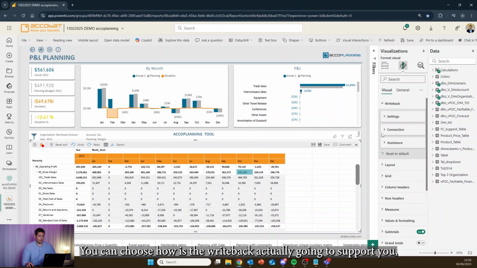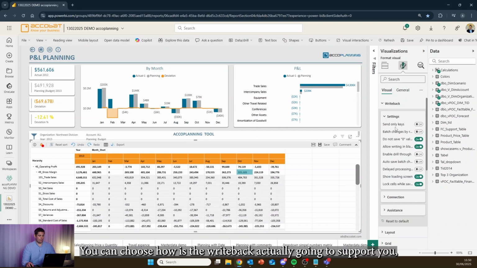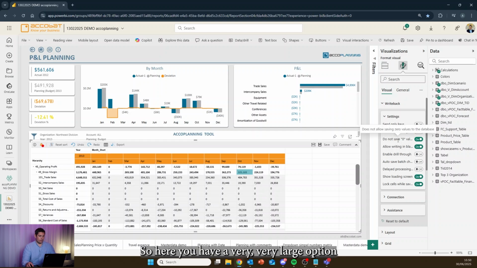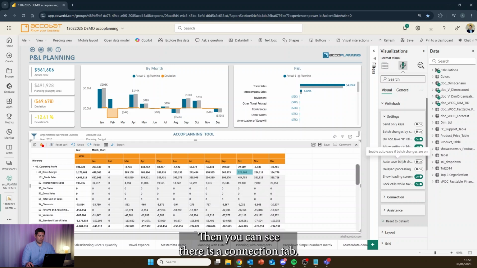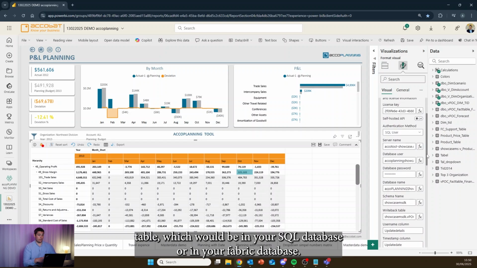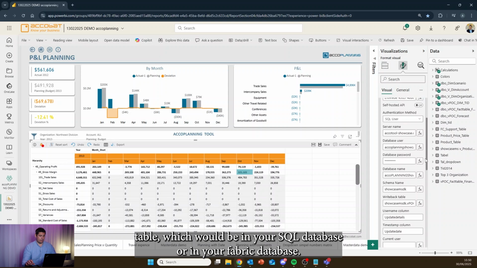One is called Settings. Here you can choose how the Writeback is actually going to support you, and what you want the Writeback to do here. So here you have a very, very large option to really define your Writeback. Then you can see there is a Connection tab. This is where you connect your visual to your Writeback table, which would be in your SQL database or in your Fabric database.